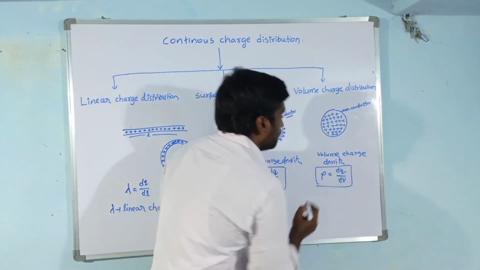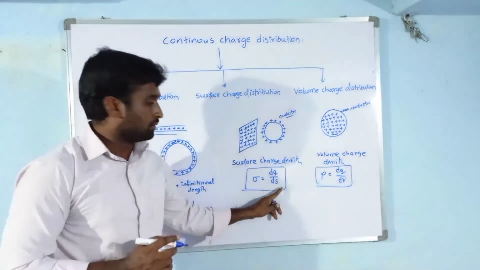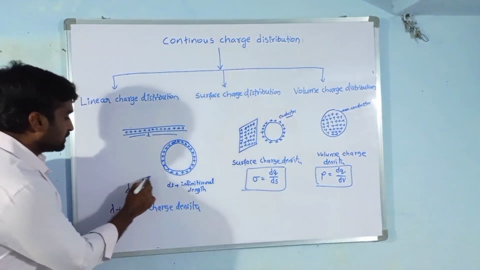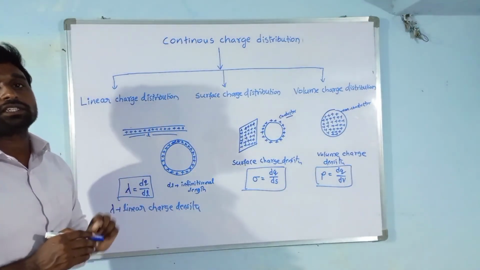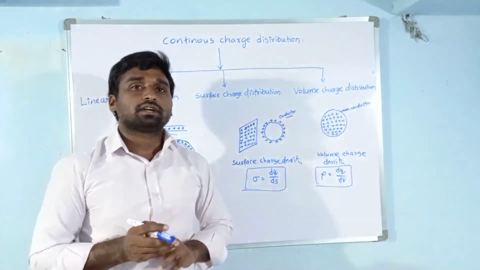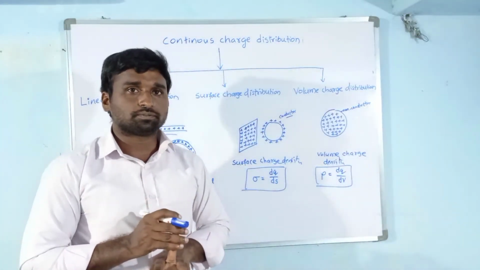Charge per unit volume, that is volume charge density. Charge per unit area, that is surface charge density. Charge per unit length, this is linear charge density. That means charge density is of three types: linear, surface and volume charge density.